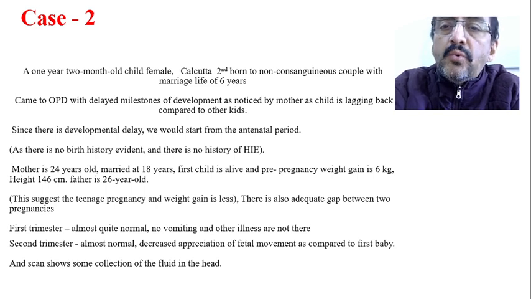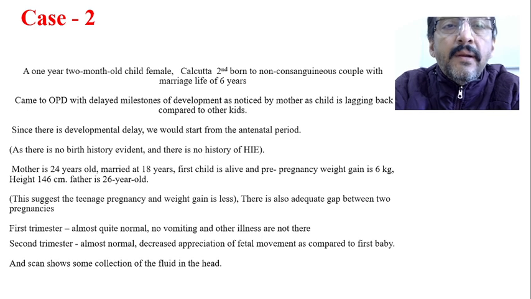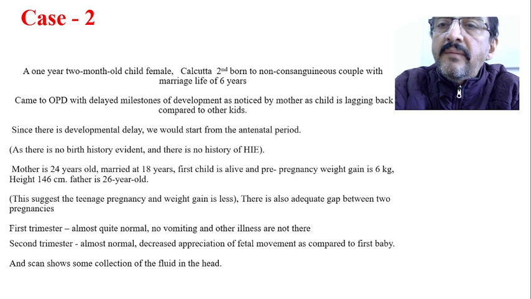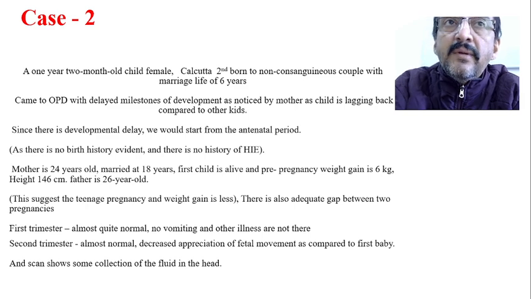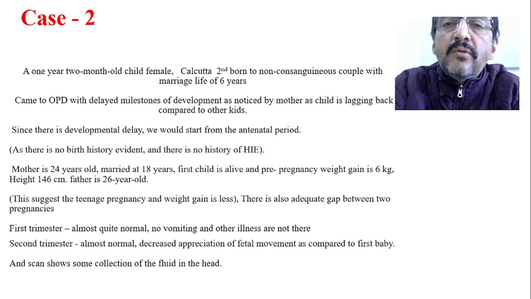A 1 year 2 month old female child from Calcutta, second born to a non-consanguineous couple with a marriage life of 6 years. Understand the case properly. The child is 1 year 2 months, that means 12 months plus 2, that is 14 months old, female child, and the couple has a total marriage life of 6 years.